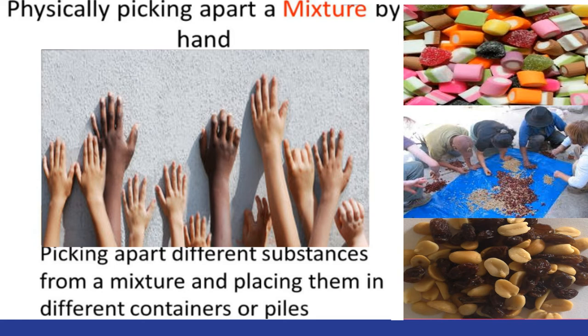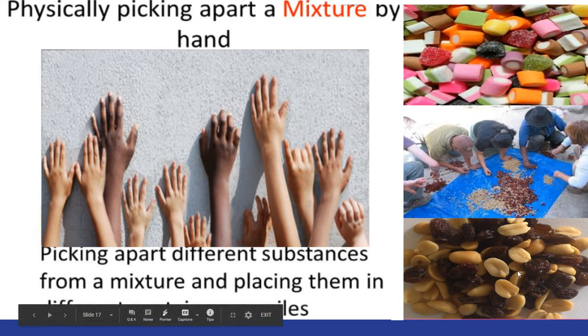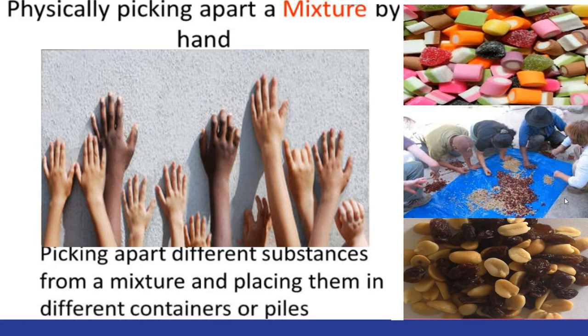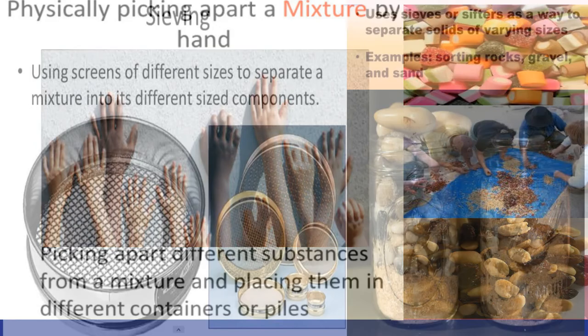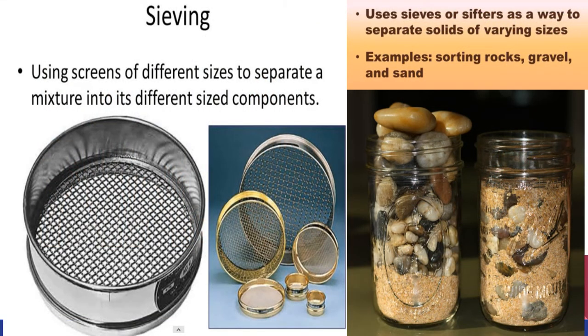You can physically separate a mixture by using your hands. Just simply pick apart the different substances. So here we have candy. If I want to separate it, I could separate it by color. I could separate it by texture. I could separate it by types of candy. We have these people on a mat. It looks like they're separating by colors. They have two different substances here. I have peanuts and I have raisins. They can be separated by hand.